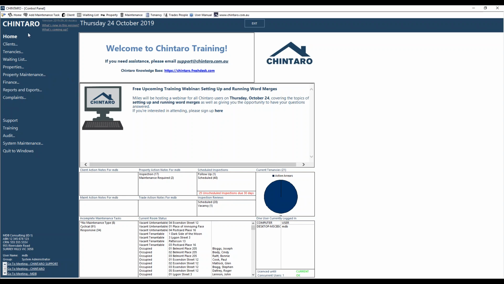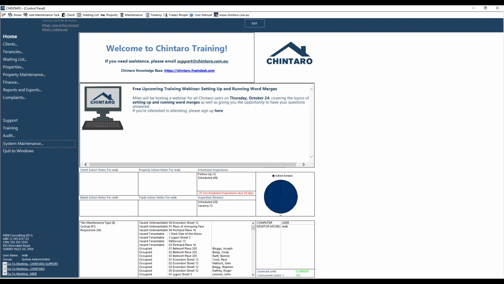So from the home screen, we go into system maintenance. So system maintenance is our kind of panel for accessing all the settings and configuration within Chintaro. If your option here is grayed out, that means that privilege has been deassigned from you. So you'll need to speak to your system administrator about getting that privilege. Alternatively, they can do this step for you.